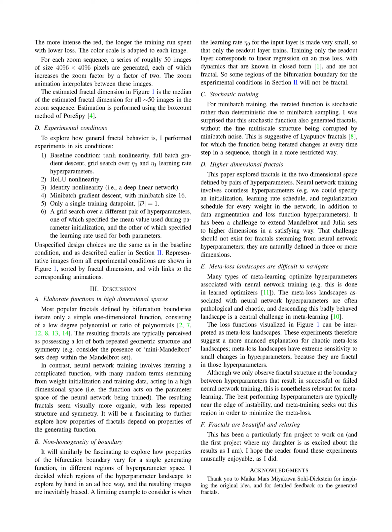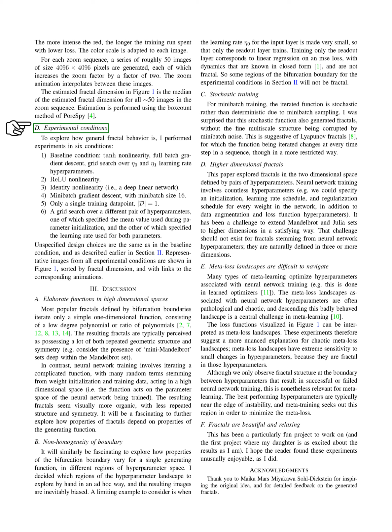Section Summary. In this section, we explore the concept of fractal generation and its connection to neural network training. Fractals are generated by iterating functions with varying hyperparameters, leading to bifurcation boundaries where dynamics change dramatically. By visualizing the bifurcation boundary between successful and unsuccessful neural network training, we discover that this boundary exhibits fractal properties across various experimental conditions, shedding light on the chaotic dependence of final loss values on hyperparameters.